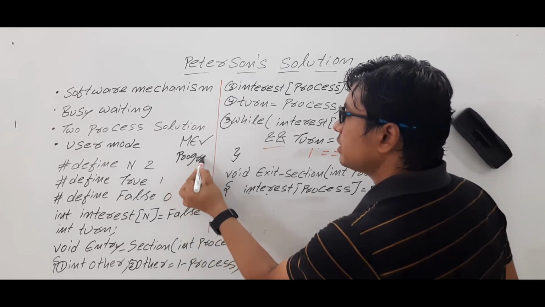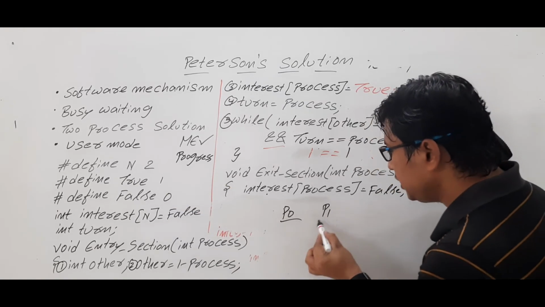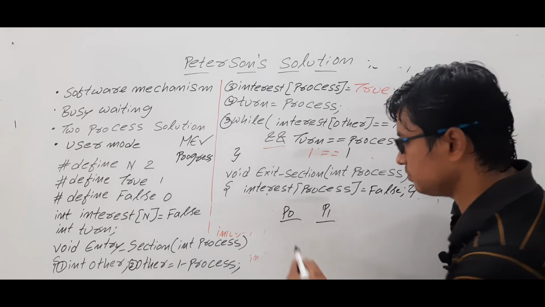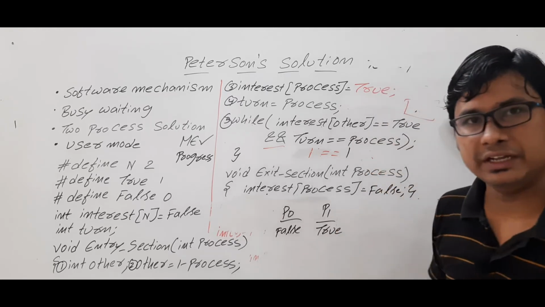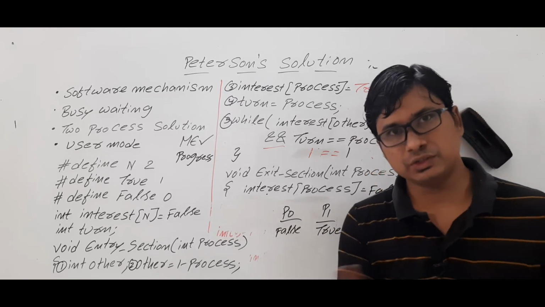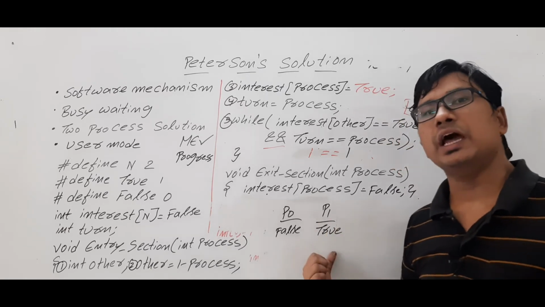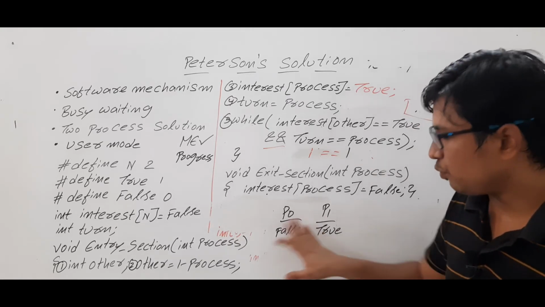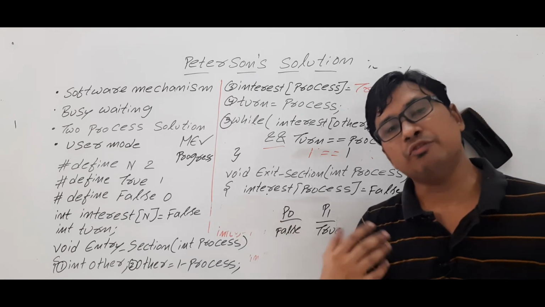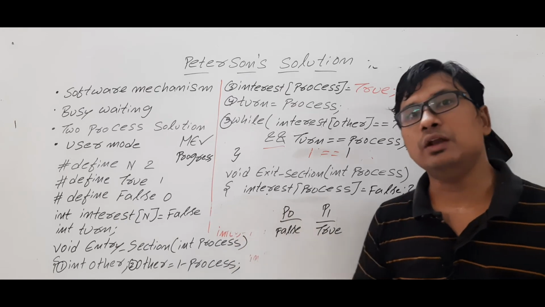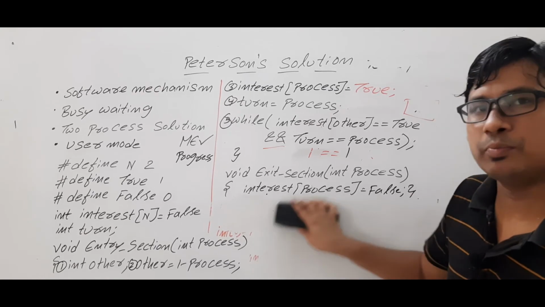Now what is meant by progress? If P0 is not interested to enter into the critical section and P1 is interested to enter into the critical section, meaning the interest of P0 is false and the interest of P1 is true, then P0 should allow P1 to enter into the critical section, and vice versa. Meaning if P1 is not interested to enter into the critical section and P0 wants to enter, then P1 should allow P0 to enter into the critical section. Am I right or wrong? Is it clear? Then we will say that progress has been achieved.